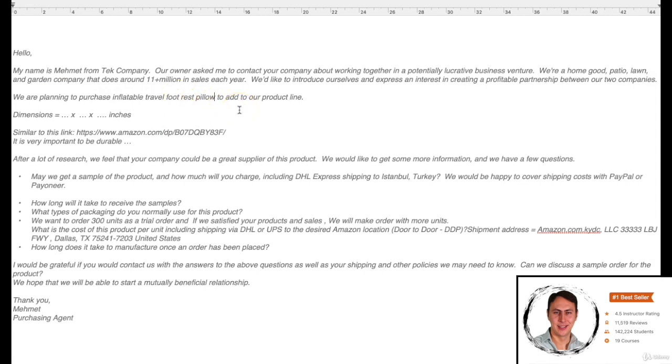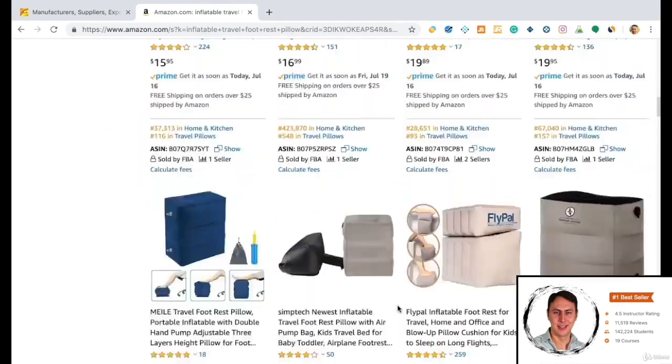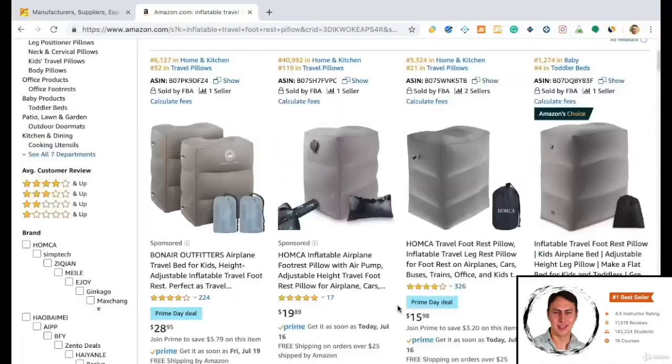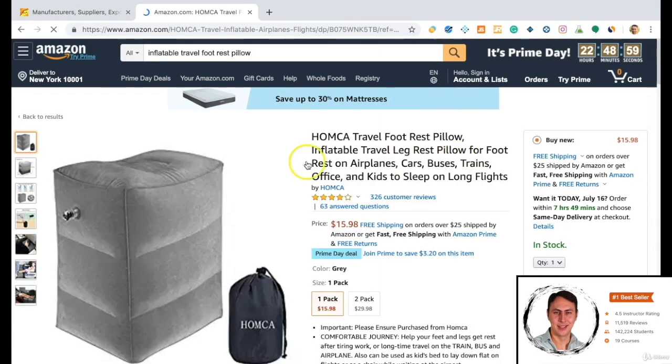Then we should mention the size of the product. We can't expect that the manufacturer could understand us at this time, because when we enter the site, there are small, medium, and large options for this product. We need to determine which size we are searching for and continue. Let's click to see more information. There must be a size included. Let's check the size of the one that we want. The size of our one is visible here.